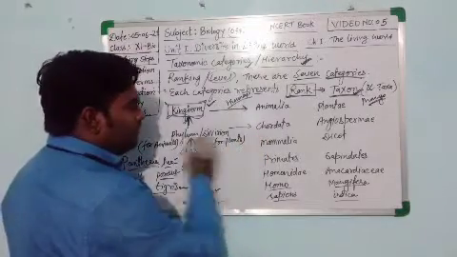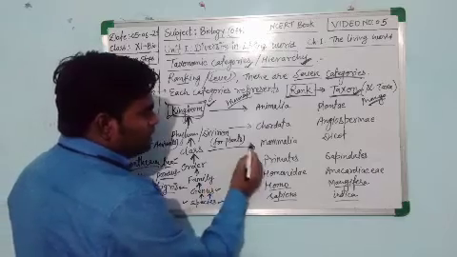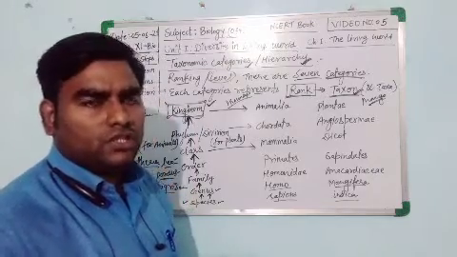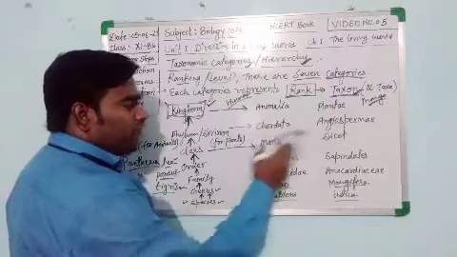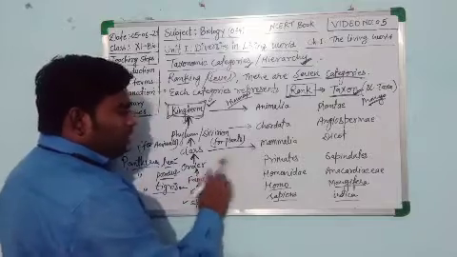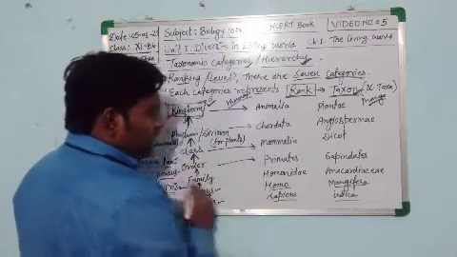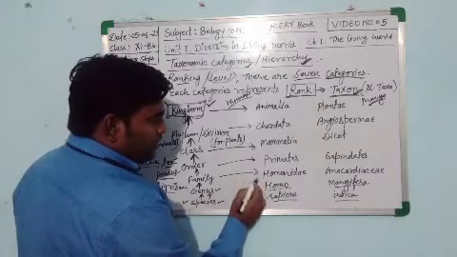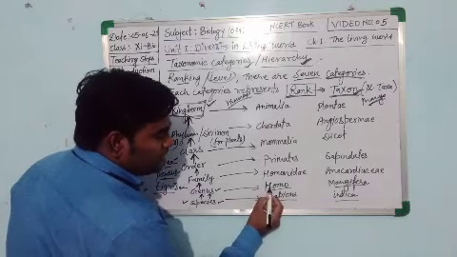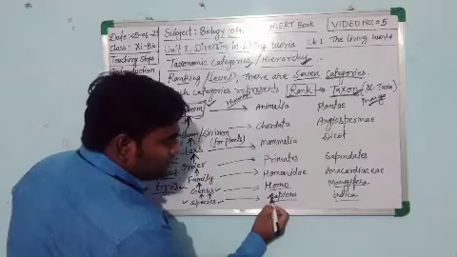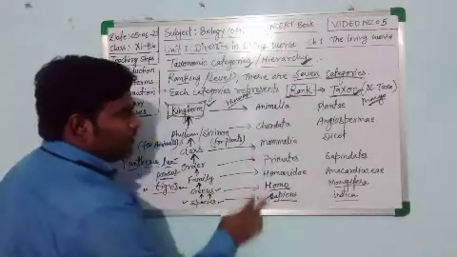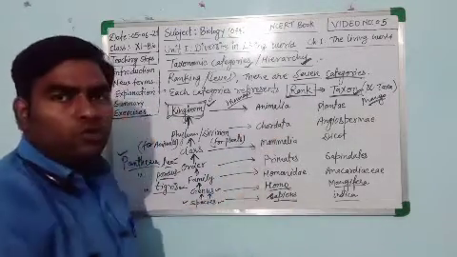So phylum is Chordata. Class is Mammalia because they bear the mammary glands and all the body is covered with small hair-like structures. So they bear the mammary gland for feeding their young ones. So the class is Mammalia, one common character. Now order is Primates, they are the primates. Then the family is Hominidae and genus is Homo and species is sapiens. See, Homo, H is a capital letter, and sapiens, the species, is in small letters. So just like binomial nomenclature, we should write the scientific name. So this is the classification of human.